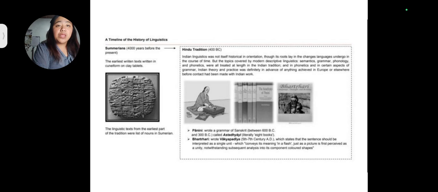The sentence should be interpreted as a single unit which conveys its meaning in a flash, just as a picture is first perceived as a unity, notwithstanding being subsequently analyzed into its component colored shapes. So those are the authors that introduced language and linguistics in the Hindu traditions, Panini and Bhartrhari. So let's go for the next one.